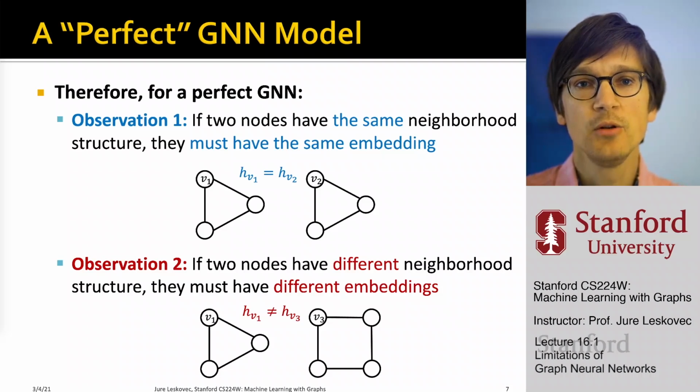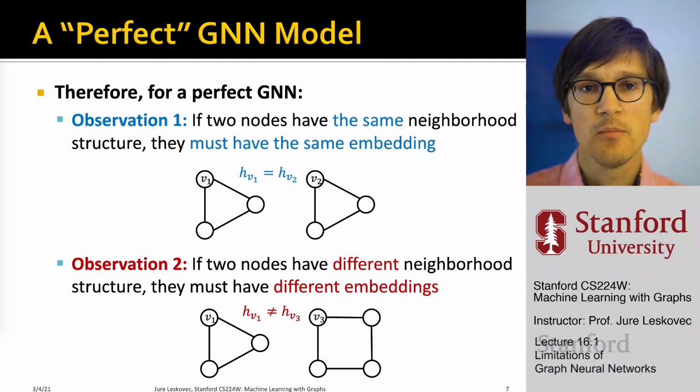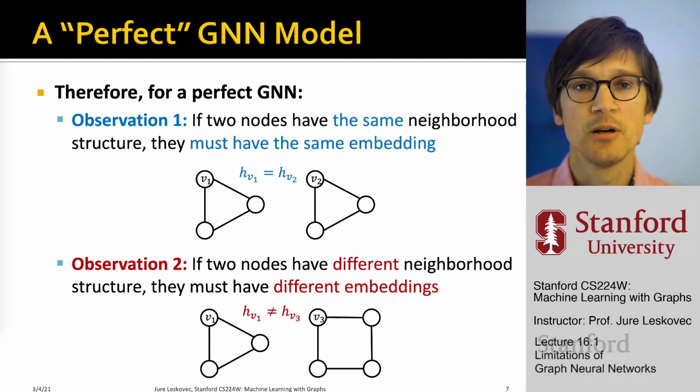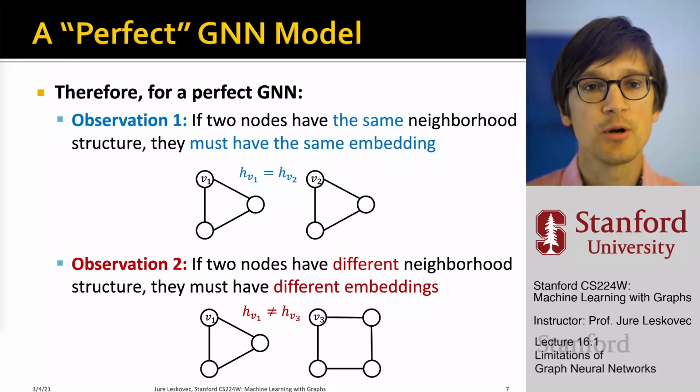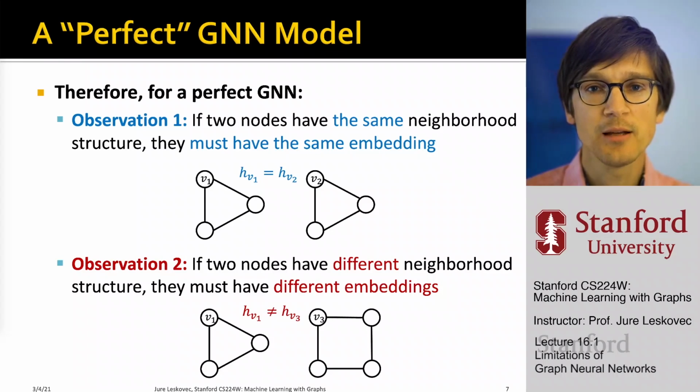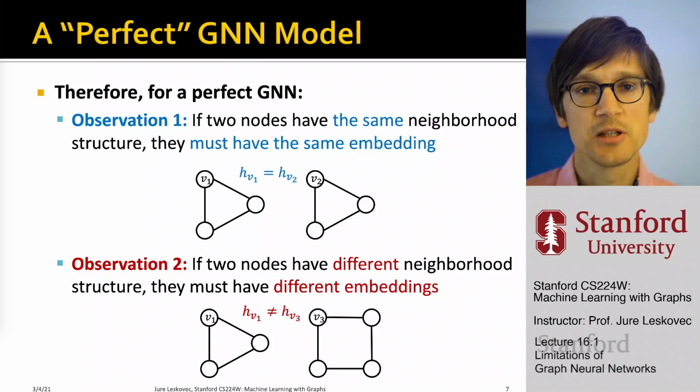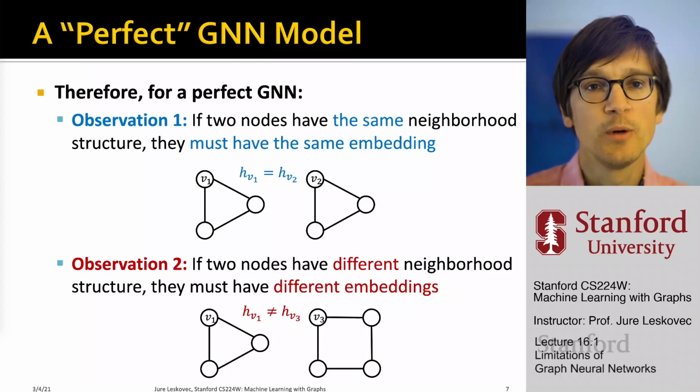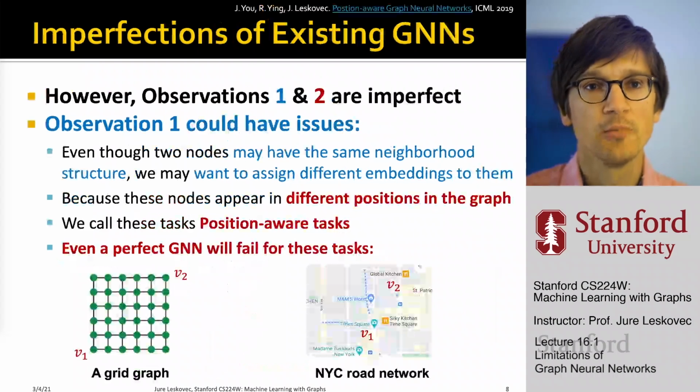So V1 and V2 in this graph with, let's say, two connected components will be embedded into exactly the same point because their neighborhood structure is identical. And of course, if we have two nodes that have different neighborhood structures, then we'd like them to be embedded into different points in the space. One is in a triangle, the other is in a square, so they should be embedded into different points. That's what we'd like our perfect GNN to do.